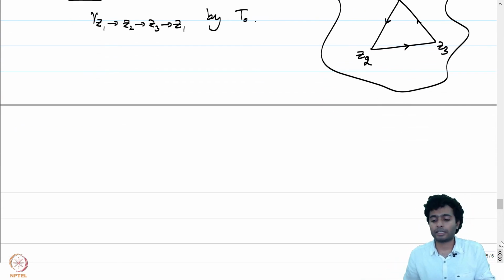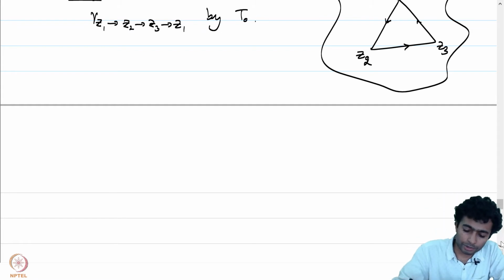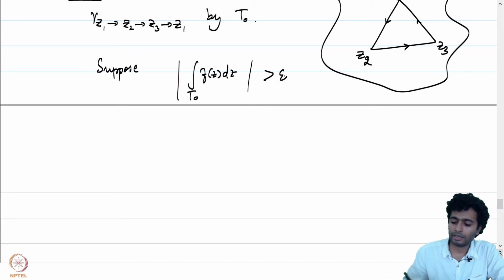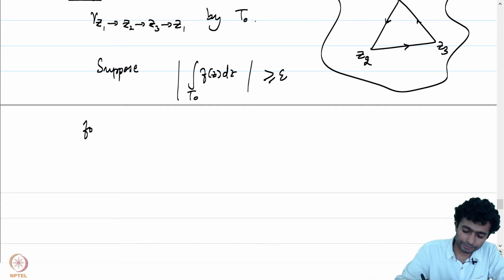We will prove this theorem by contradiction. We'll prove that if this integral is not equal to 0, we'll come to some contradiction. What does it mean to say that the integral is not equal to 0? Suppose the integral of f of z dz over t0 is not 0. That means the absolute value will be greater than some epsilon, for some positive epsilon.